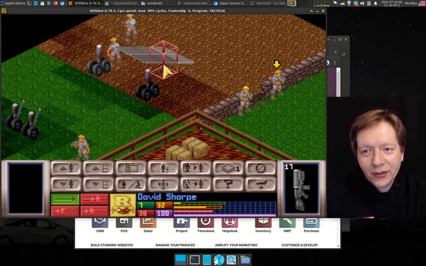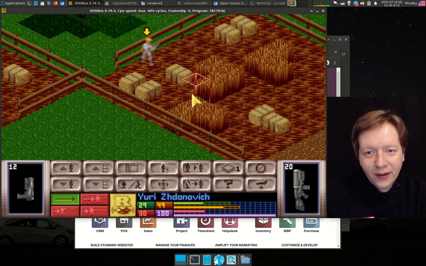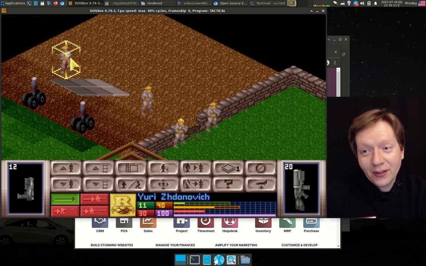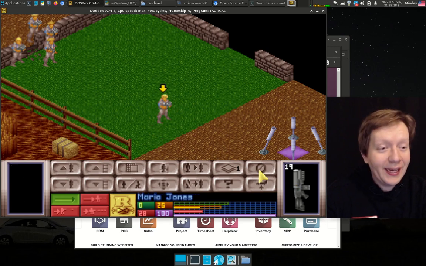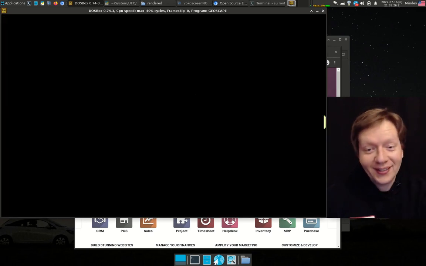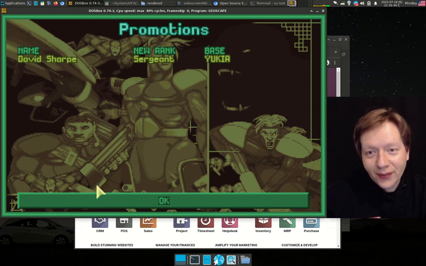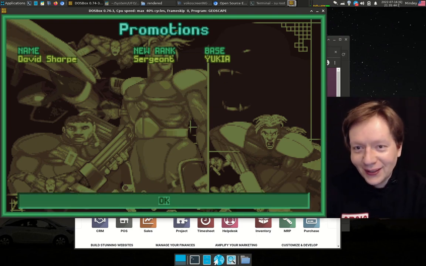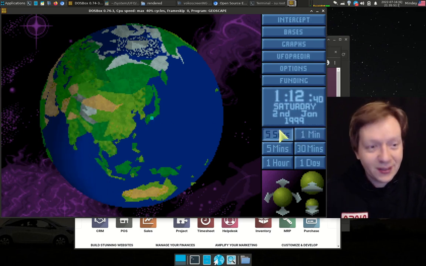Basically, your task is to try to use up as much as possible of the credits, usually of the stamina, or so to speak your role-play game role, and then give the AI an opportunity to play. Oh, actually we did it. There was just one alien, and we have caught it. Alien corpses recovered, alien artifacts recovered, and alien alloys, and it gives you the rating of the actual mission. We click OK. Some people are promoted to sergeants, and we need to wait until the craft returns to your base, and then this continues.